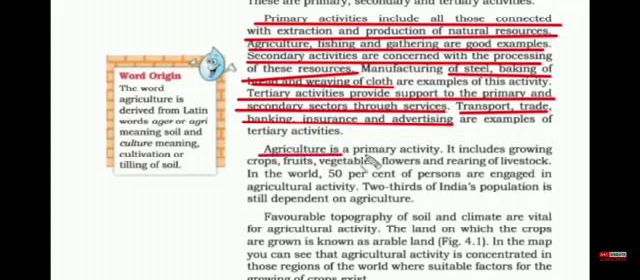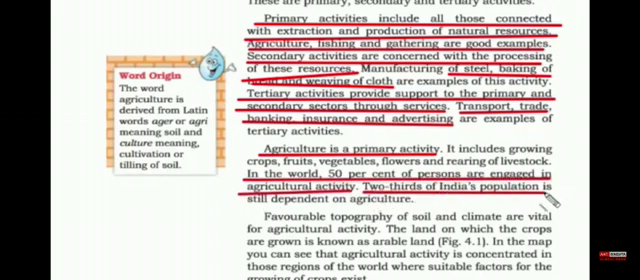So agriculture is a primary activity because to do anything you need food. To win a war you need food. You cannot win a war on empty stomach. Therefore agriculture is the primary activity. And in the world 50% of people are engaged in agriculture activity. And when it comes to India, 2/3 of India's population is still dependent on agriculture because India is an agrarian country.